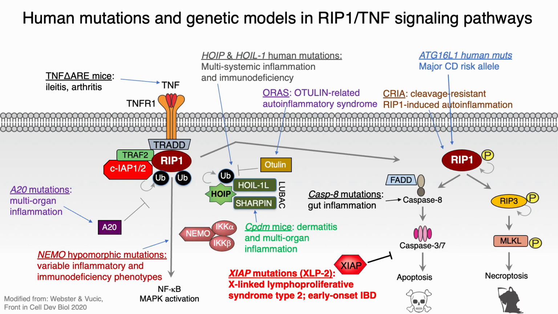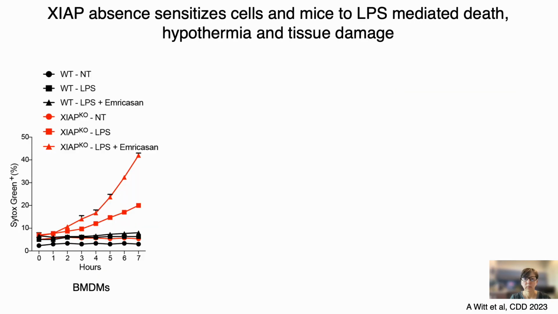Within the TNF signaling pathway, there are a number of identified mutations in patients with inflammatory diseases, and all of them impinge on RIP1 activation during cell death. For example, mutations in XIAP lead to early onset IBD. While working with XIAP-deficient bone marrow-derived macrophages, we noticed increased cell death responses to LPS-mediated necroptosis, here caused by LPS and caspase inhibitor emricasan, and even to LPS alone.